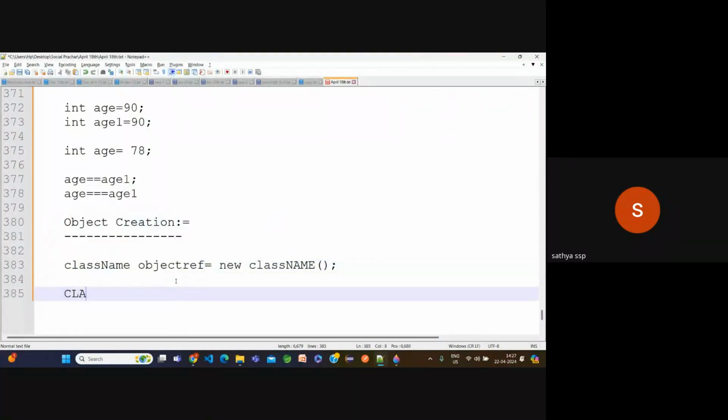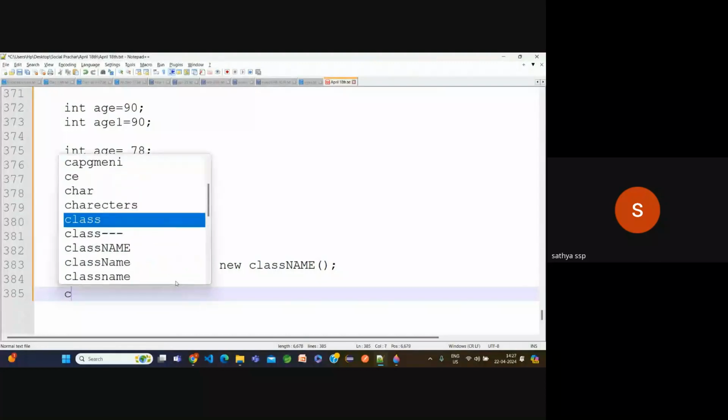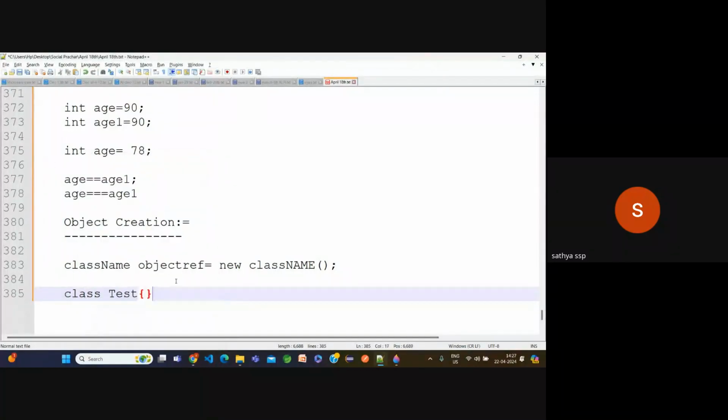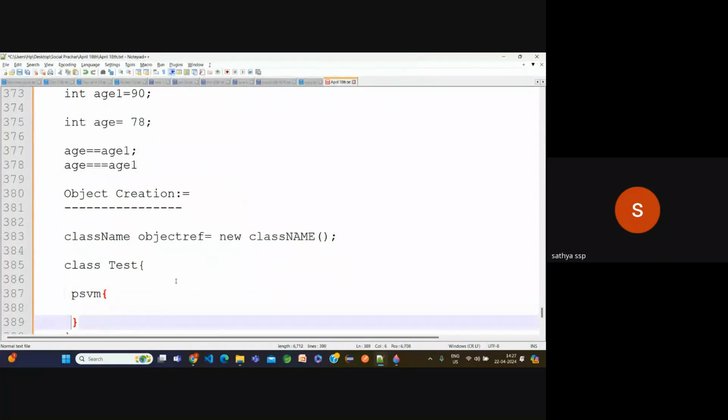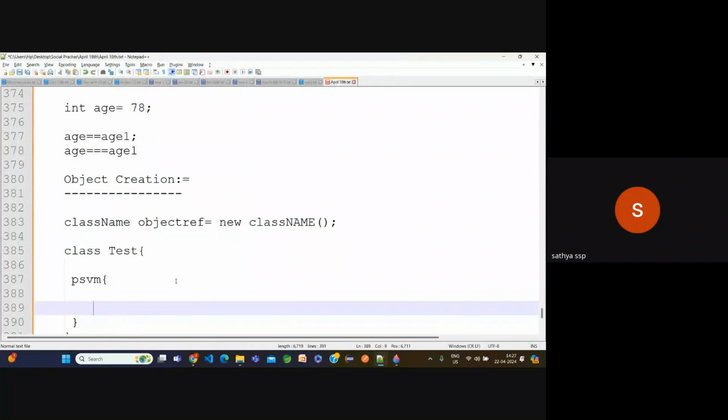But suppose simply here, tell me that my class is what? Class is equal to test. Now here I have that main method, PSVM. Now tell me how to create the object here. This is the syntax for that.